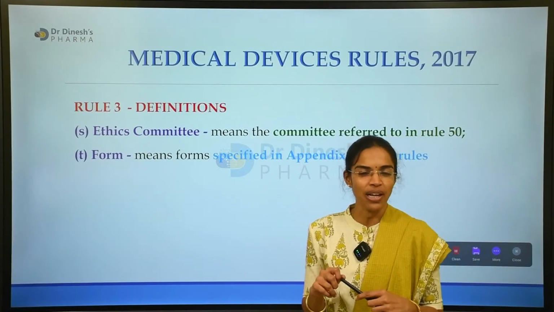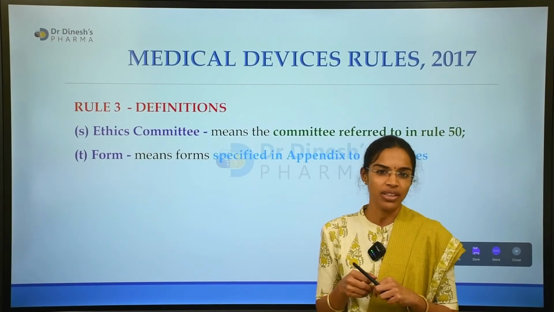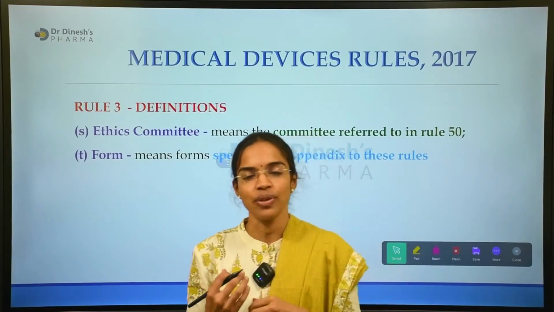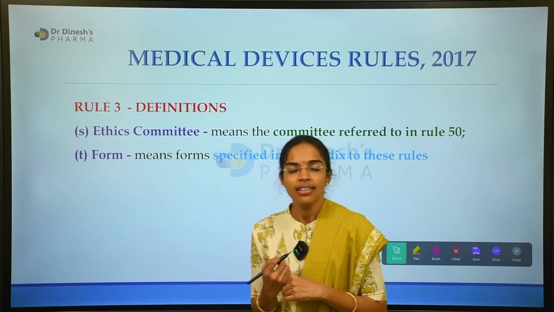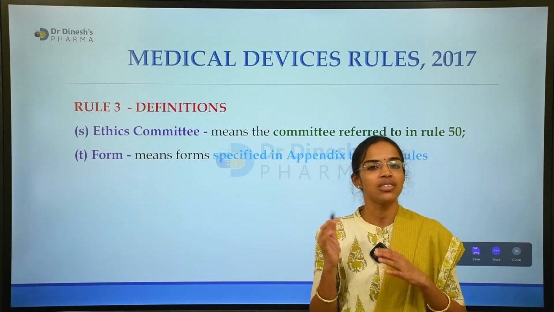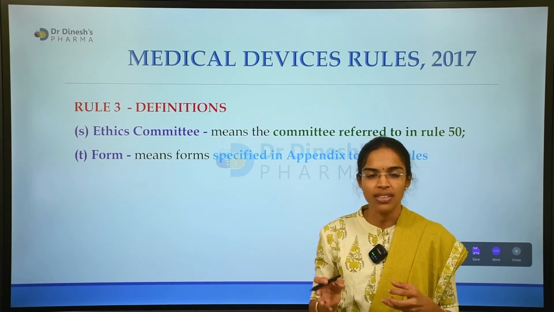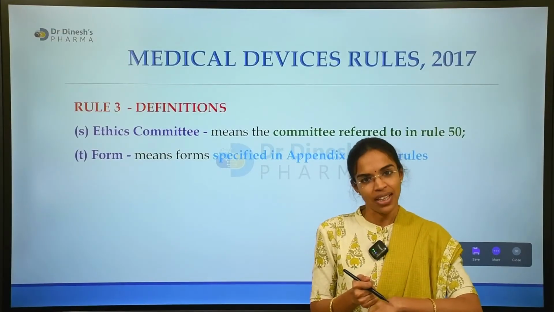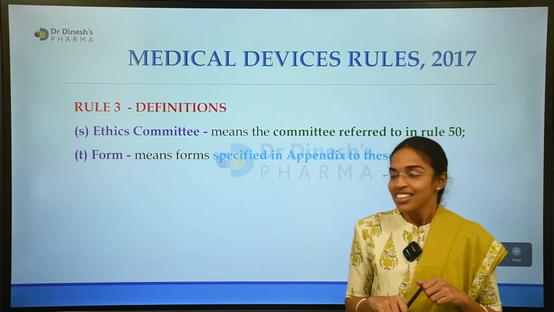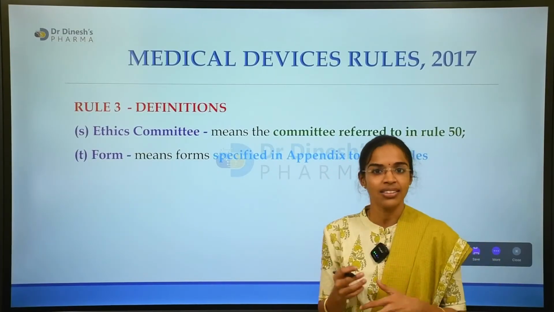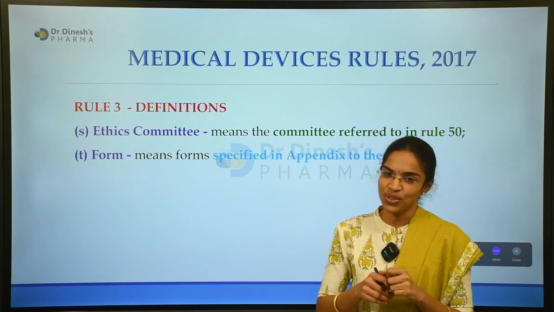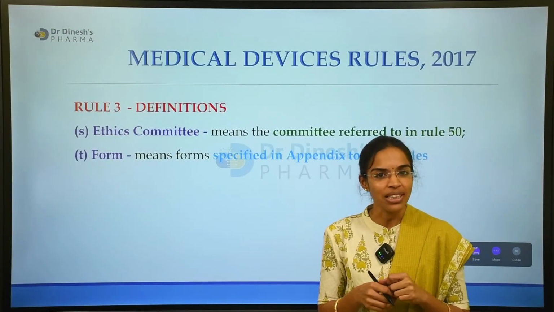And as with the previous session, we are dealing with chapter 1. We have discussed in our earlier sessions that this MDR 2017 is divided into 12 chapters with 97 rules. These 97 rules fit into these 12 chapters. Out of that, we are dealing with the insights of chapter 1. We have gone through all the things prior to this, and coming to rule 3S today. 3S is nothing but the ethics committee.